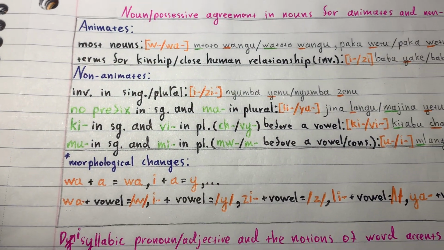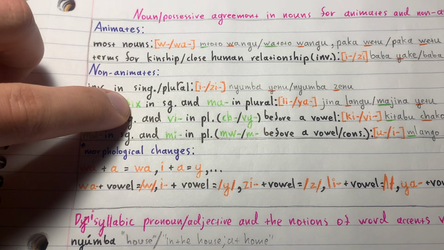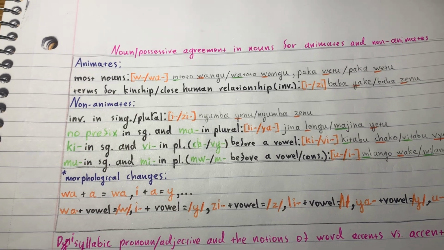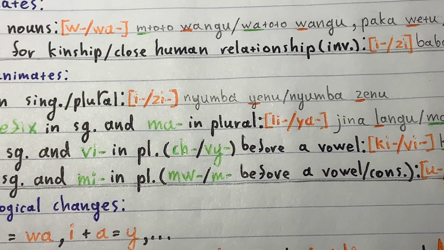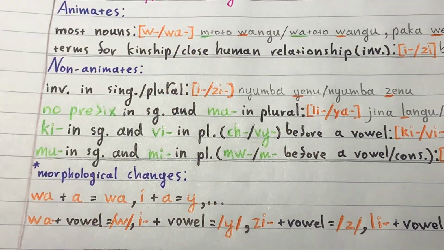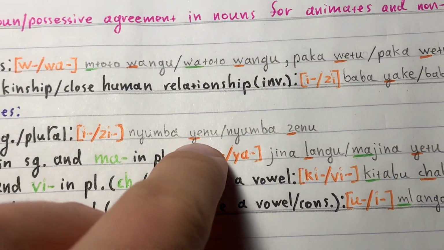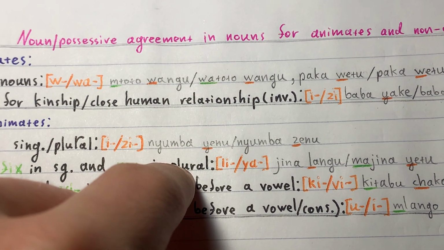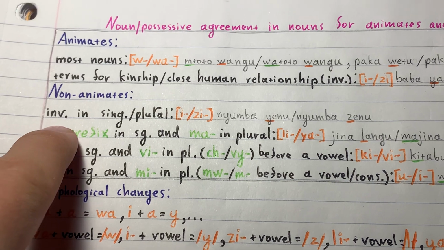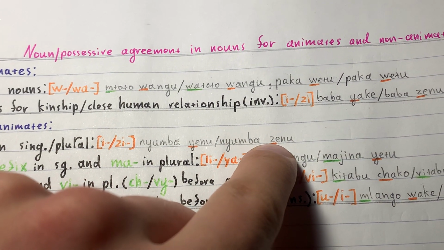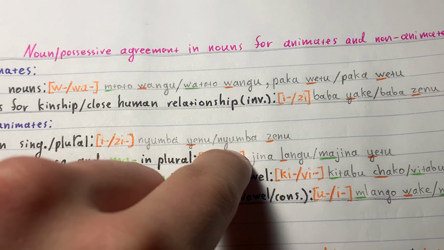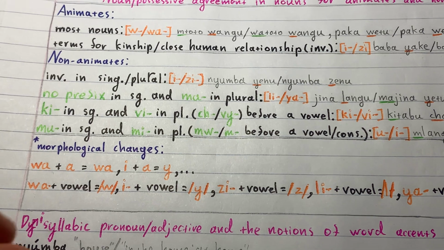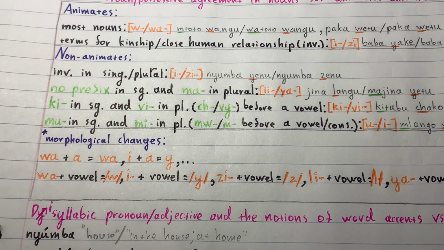Next, we have non-animates, invariable in singular and plural. This vocabulary, I'm getting it, but I don't remember. I think nyumba, what is this? Means house. So nyumba yenu means y'all's house. And as you see, it's invariable, so it's also houses. Y'all's house, y'all's houses. Yenu, zenu.